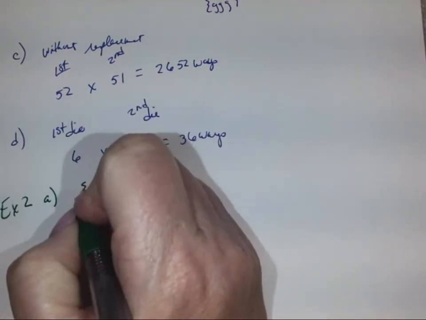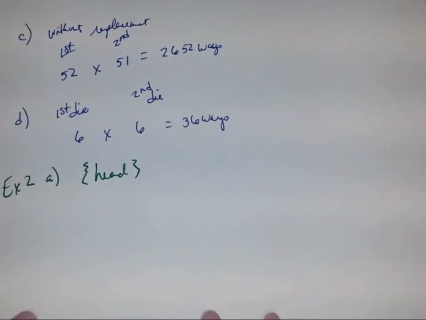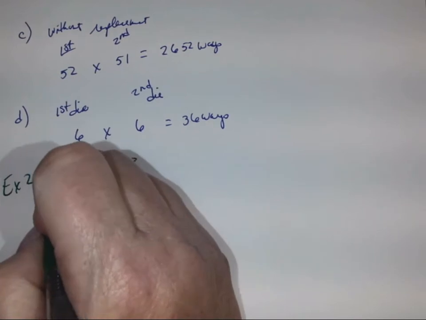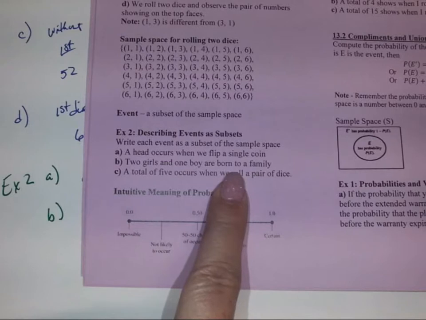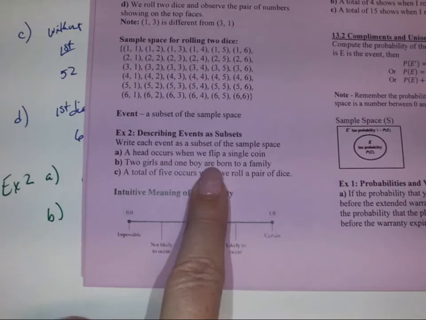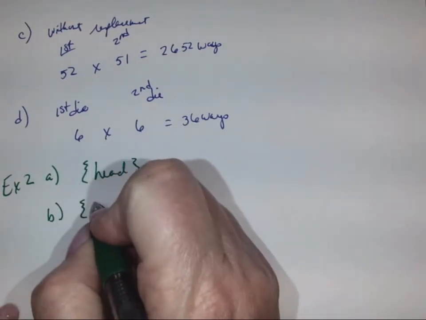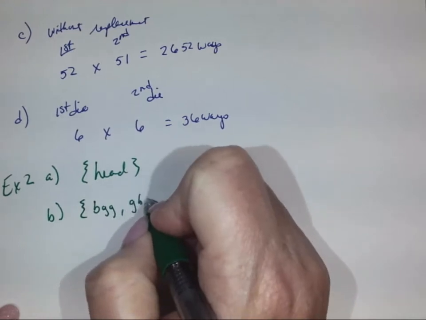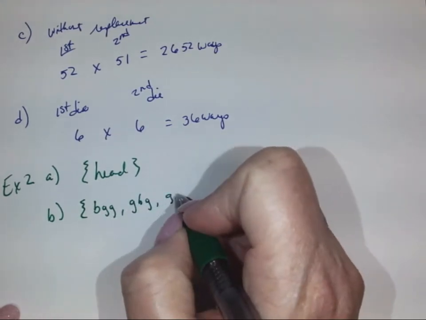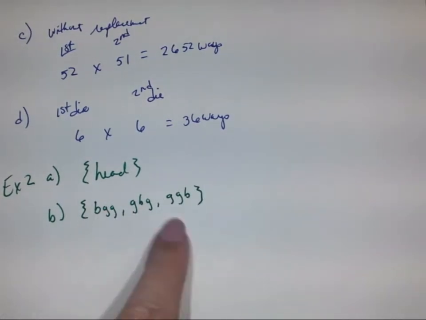For part A, if we roll a head or flip a head on a coin, then that's what our sample space would look like. For part B, it says 2 girls and 1 boy are born into a family. Now, they haven't told us the order, they're just telling us we will have 2 girls and a boy. So in that case, we're going to have boy, girl, girl, girl, boy, girl, and girl, girl, boy as our possibilities. There are 3 ways that we could have 2 girls and 1 boy.